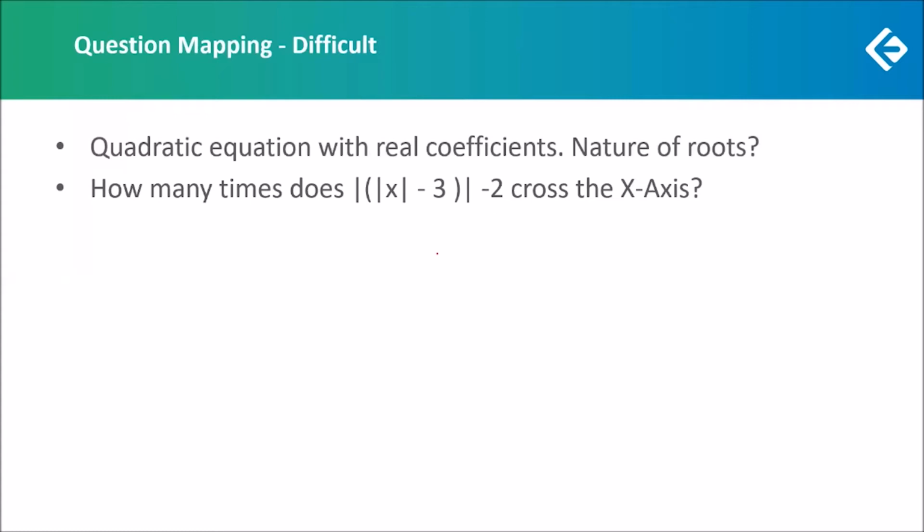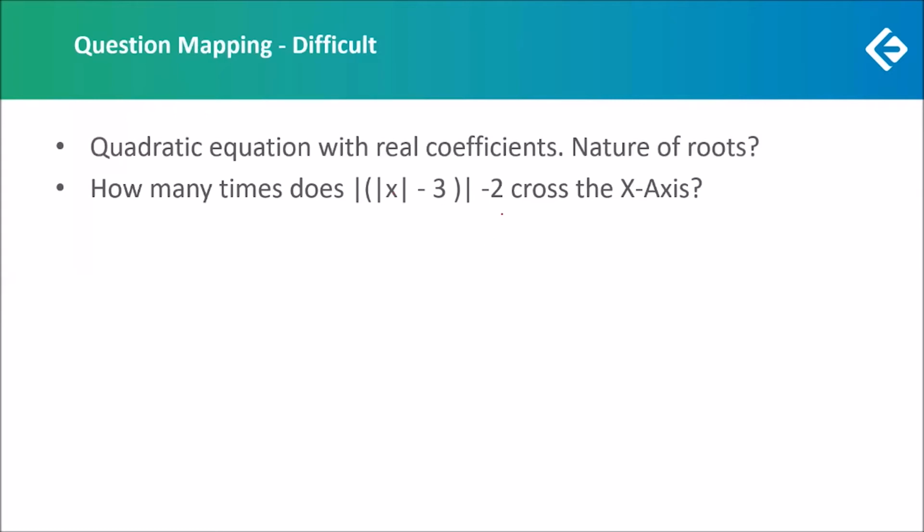So all these steps were involved, and you had to be crystal clear in your knowledge of graphs, of what happens when you have a minus 3, and then when you have another mod outside mod x minus 3, and then you have a minus 2. So you had to be very careful about that, very confident in your conceptual clarity to be able to get the correct answer here.